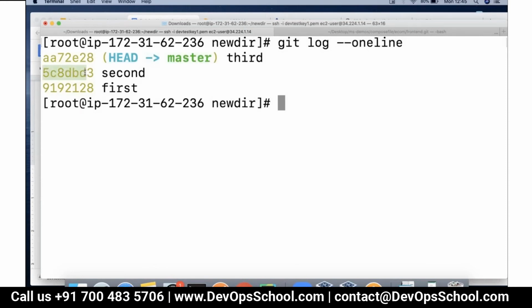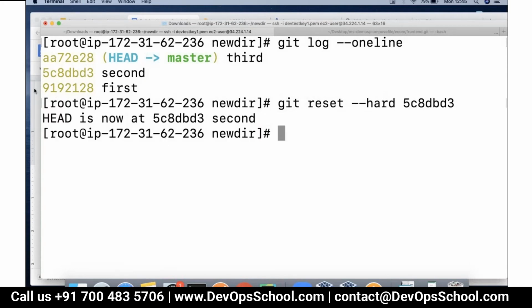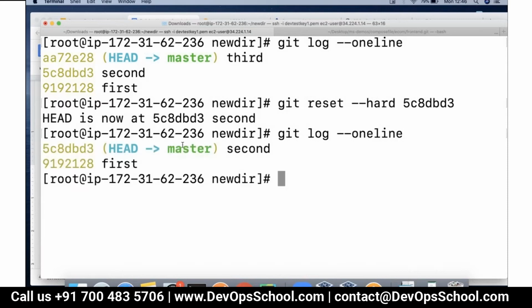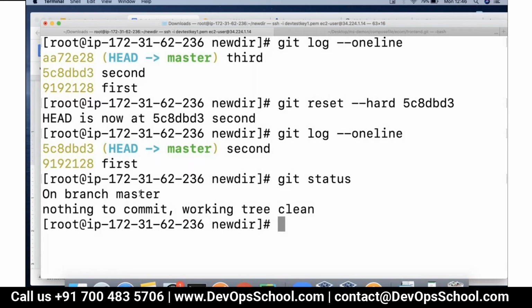Now let's do a hard reset. So let's say if I do a hard reset here, git reset --hard, and then we put the commit ID. Okay. Now notice what happens to the commits here. If I do git log --oneline, we can see the commit is gone. Okay, commit is gone completely. And if I do git status, look, I'm on branch master and it says nothing to commit, right?